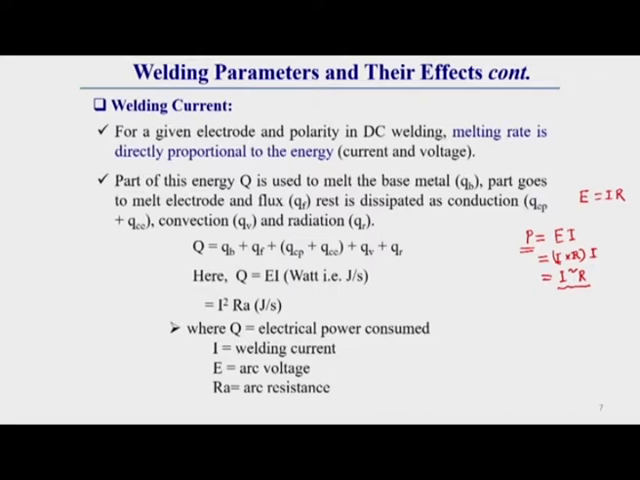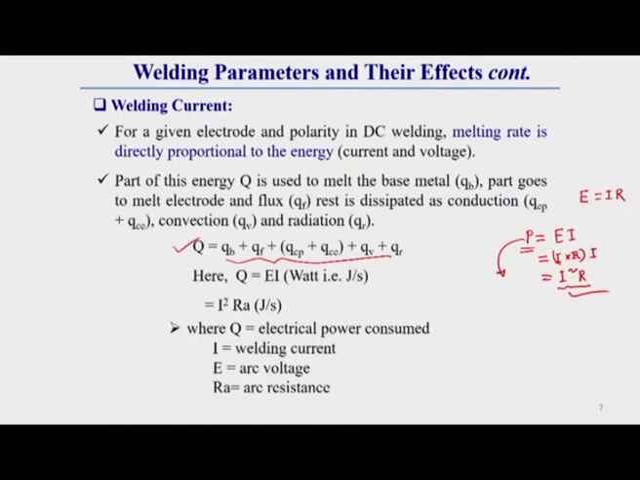So, for a given electrode and polarity, in case of DC welding, we know that melting rate is directly proportional to this energy. That means it is directly proportional to the square of the welding current, because heat is generated depending on this power. Whatever power comes from the power source to the base material, this total heat power we can represent in terms of six different components. What are these six different components? You should know a little bit of detail about this.